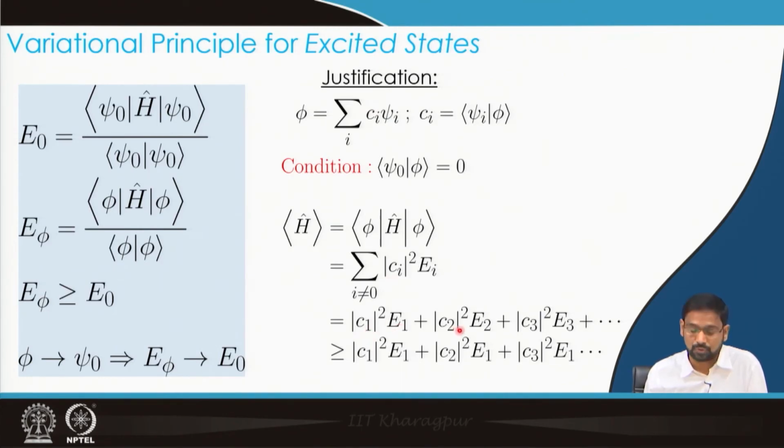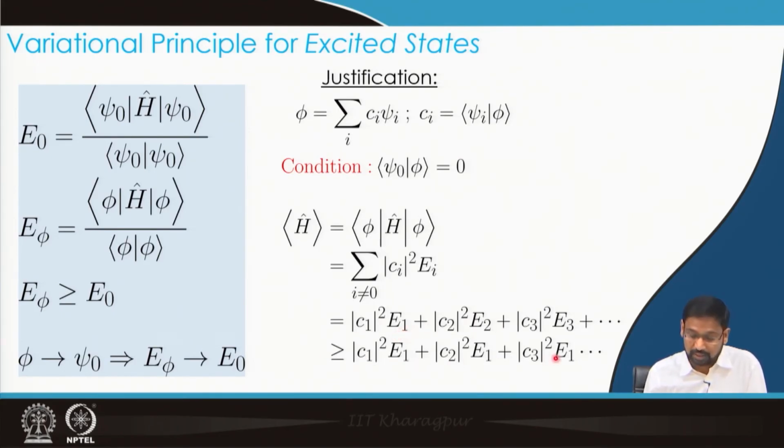Second term is C2 square E2 and so on. Now, in the next line what I have done is I have replaced E2, E3, E4 in terms of E1, because that is now the energy of the first excited state. Here E0 is out of picture because I made C0 as 0. The coefficient corresponding to the 0th eigenfunction, that means the ground eigenfunction, has become 0. So, therefore, the expression starts from E1.